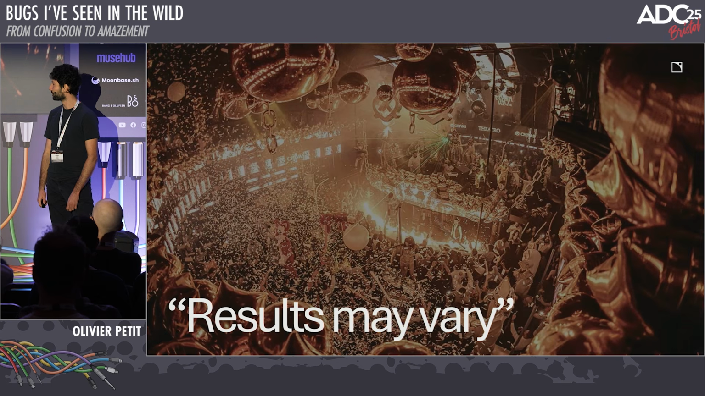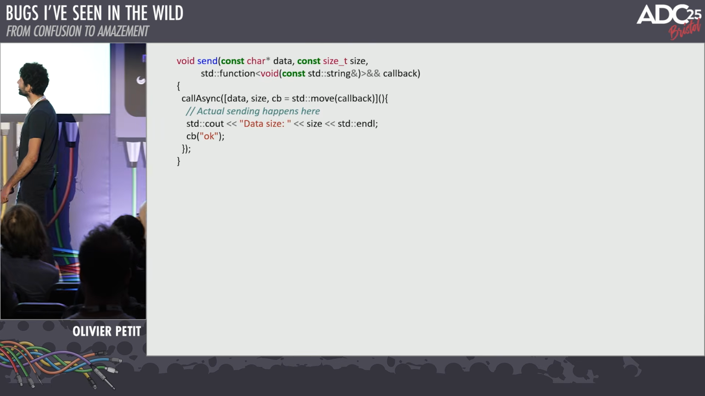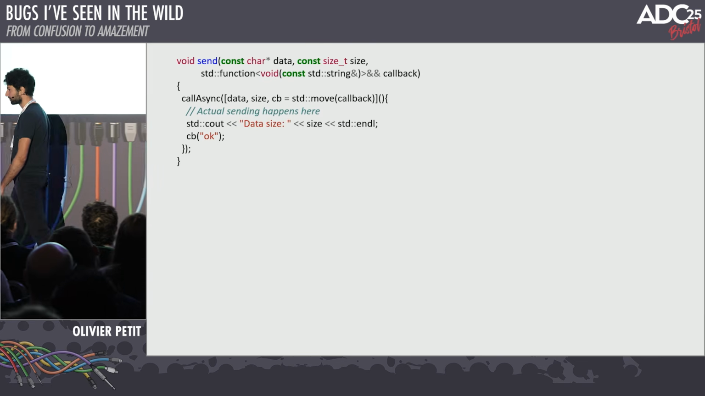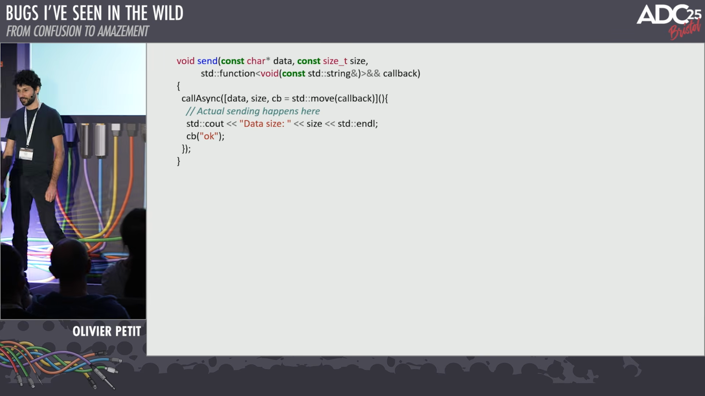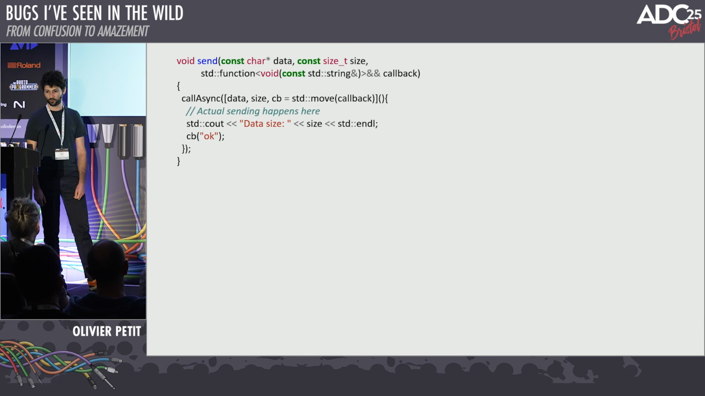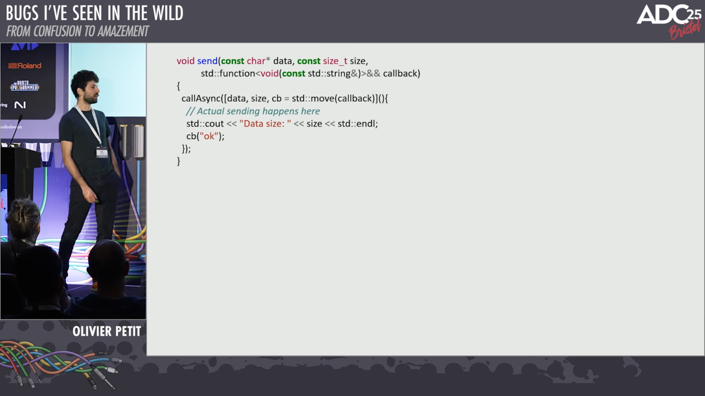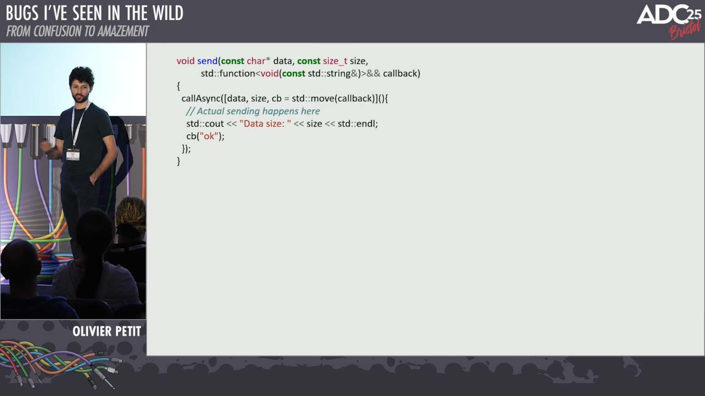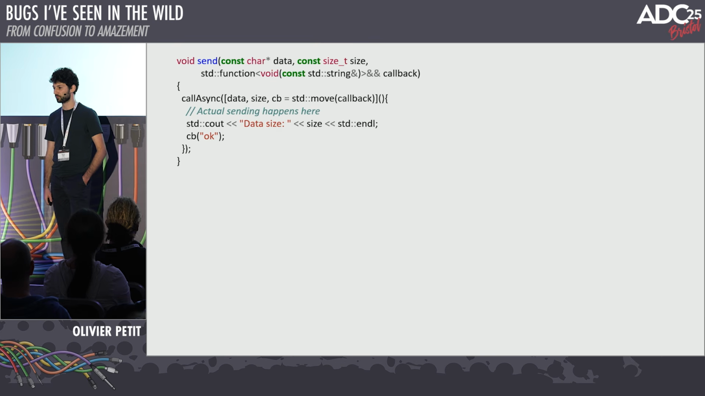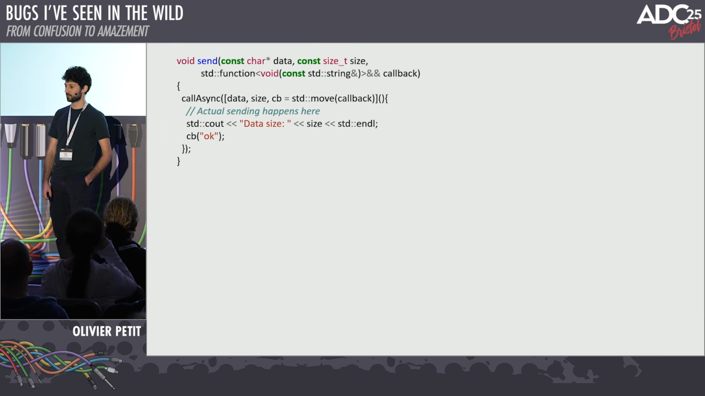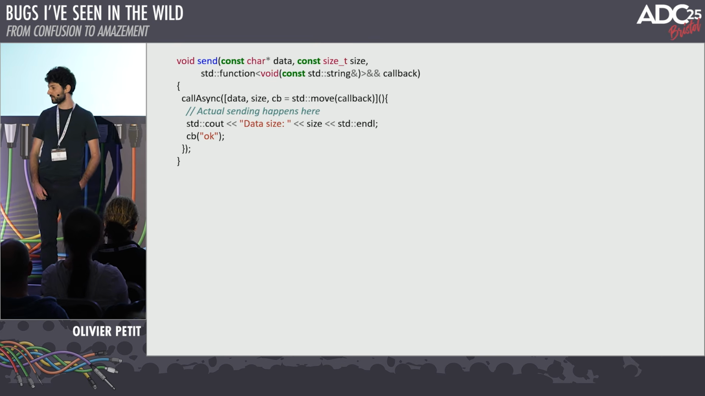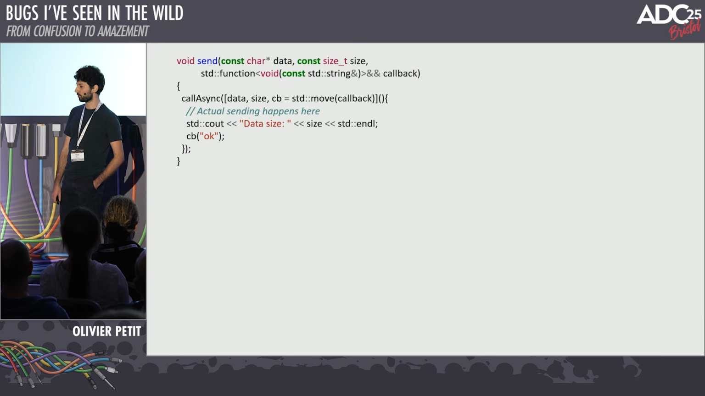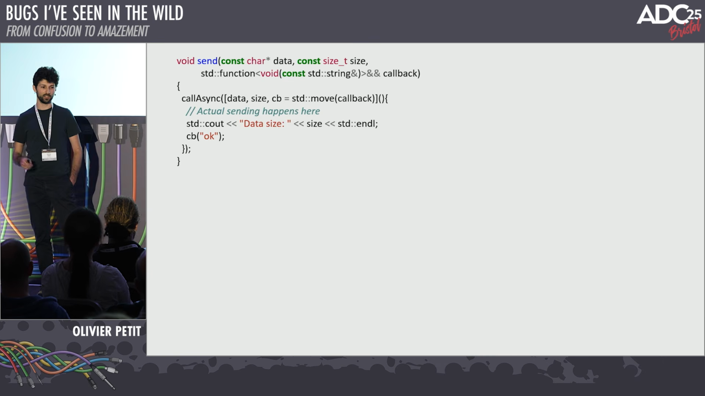All right, bug number 4, results may vary. Oh yes, so that one's quite good. So this was in some of our networking libraries. We have a send function, and we don't really know what kind of container will be used to pass a buffer to this function which sends something over the network. So we use a quite C-style API with a char pointer for the data, the size, and then a lambda for a callback. And this send is actually asynchronous,